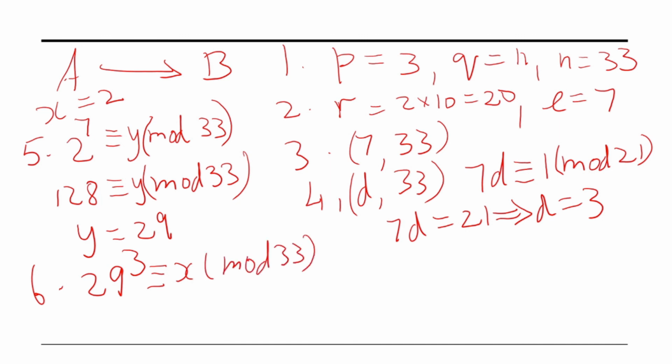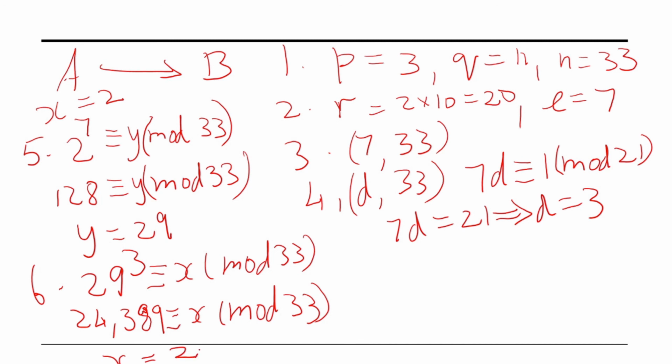When we simplify this, we get 24,389 congruent to x mod 33. On dividing 24,389 by 33, we get the remainder as 2.